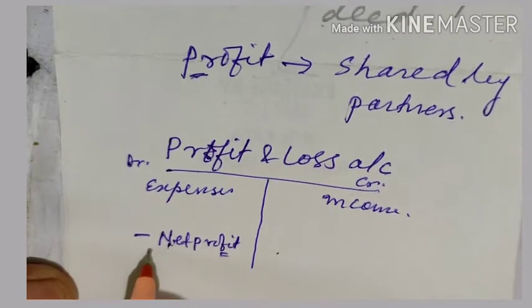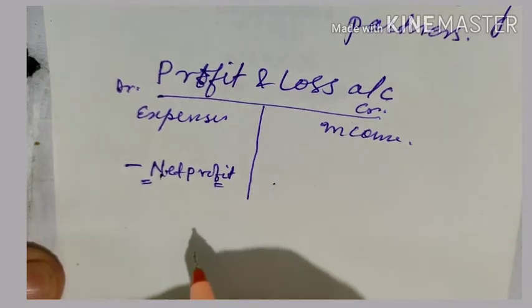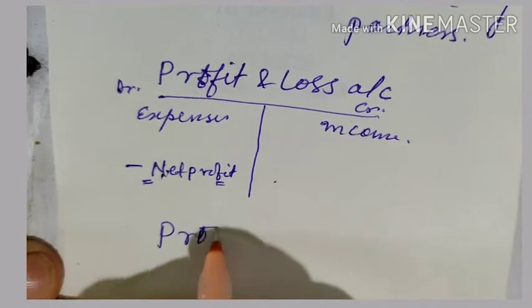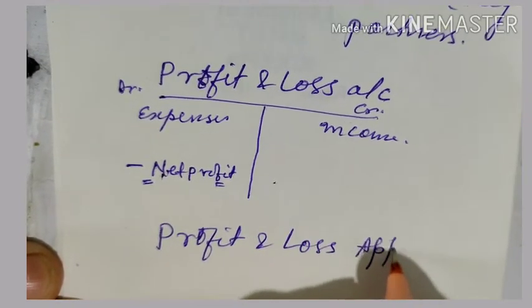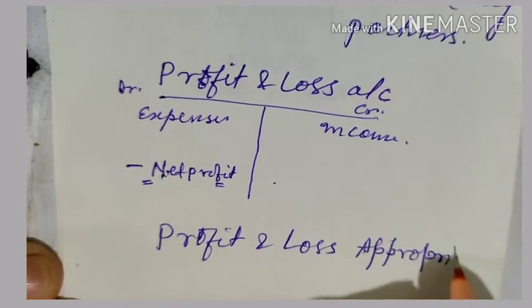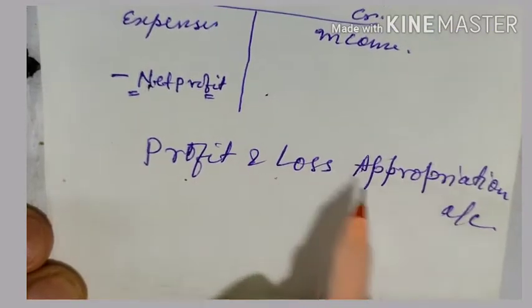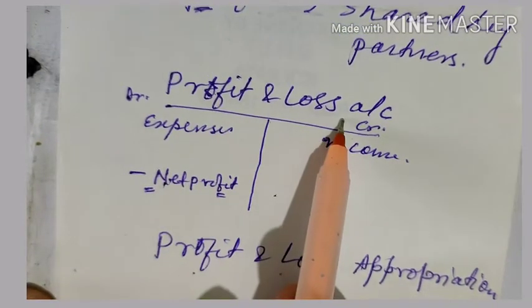Now in order to distribute net profit among the partners, a new statement is prepared which is known as profit and loss appropriation account. So profit and loss appropriation account is prepared after the profit and loss account.